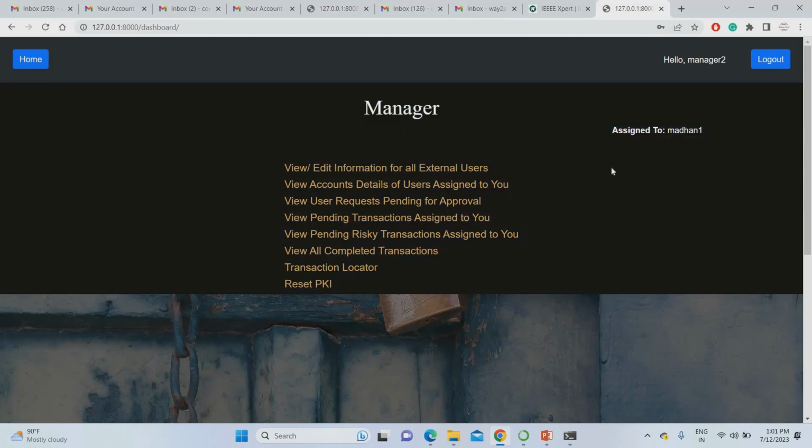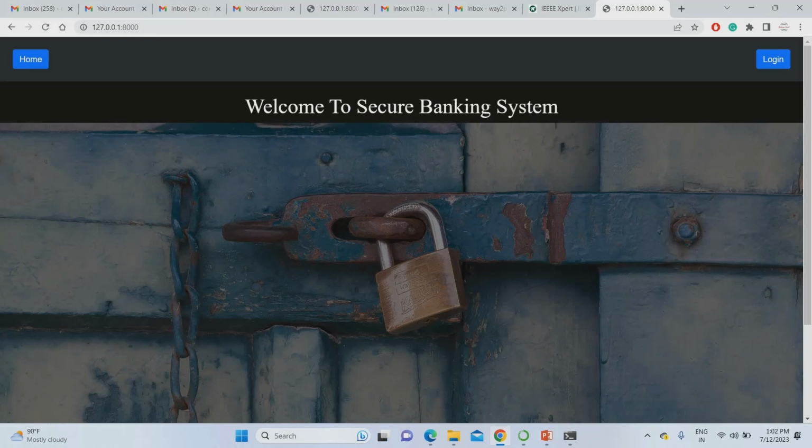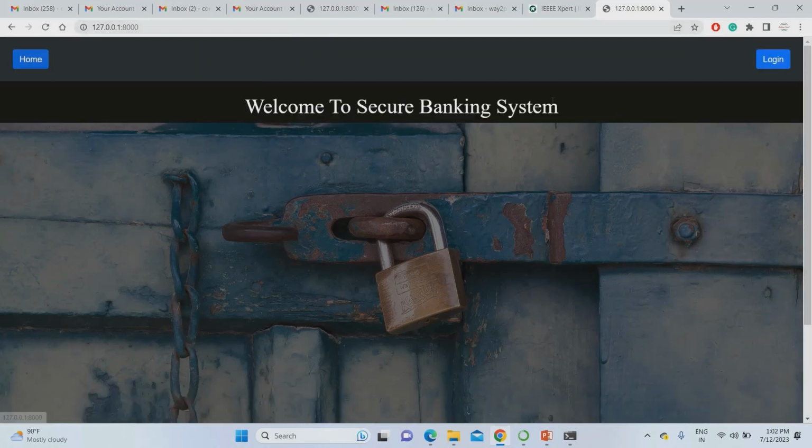These are the details generated by the manager. You have to give reset PKA. Reset PKA is used for the conversion of blockchain. Go to reset PKA, which asks for the OTP. Open your Google Authenticator and enter the OTP token of the manager, 422497. Just submit. You can see PKI submitted. Okay, it's configured. Now you can go to the home page.